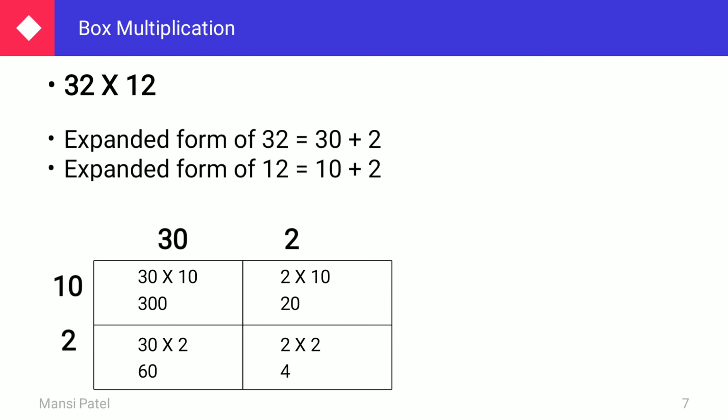It is 4. Now in these 4 boxes you are getting some values, that is 300, 20, 60 and 4. Now what do you have to do? You have to just do the addition of these 4 numbers. 300 plus 20 plus 60 plus 4. What is the total? 0 plus 0 plus 0 plus 4, 4. 2 plus 6, 8 and 3 as it is. So your answer is 384.